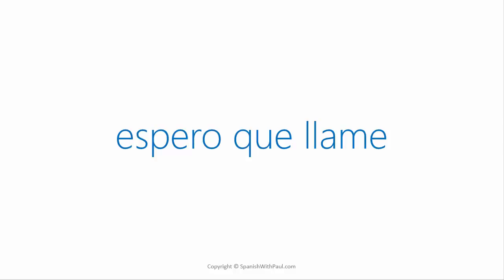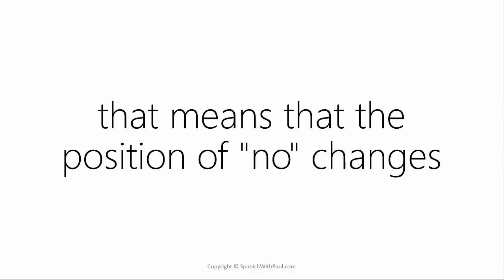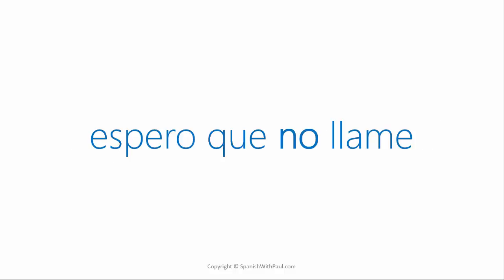Now, here's the thing to watch out for. You wouldn't say, I don't hope he calls, right? That would sound wrong in English. Instead, what you would say is, I hope he doesn't call. Now, what this means is that the position of the no is going to change in Spanish. What we're essentially saying is, I hope that he doesn't call, which would be, espero que no llame.